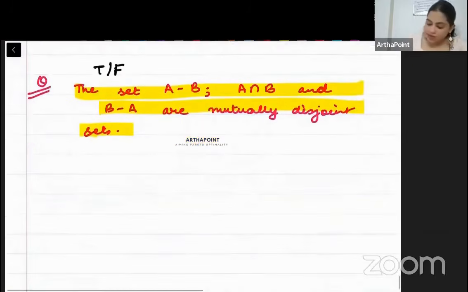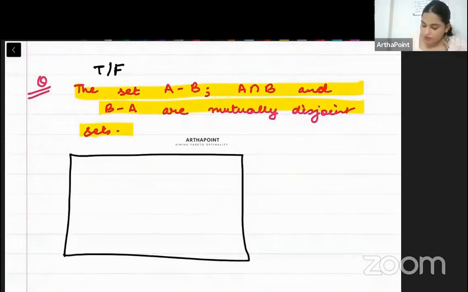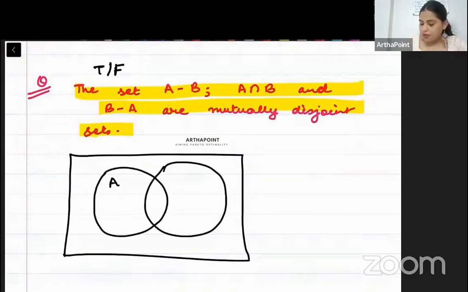Let's see this better. So I am going to go ahead and make this. This is A and this is my B. Okay, beta. What will be A minus B? From A, you remove all the elements of B. So you will be left with the A part without B. This is A minus B. Beta, what is A intersection B?